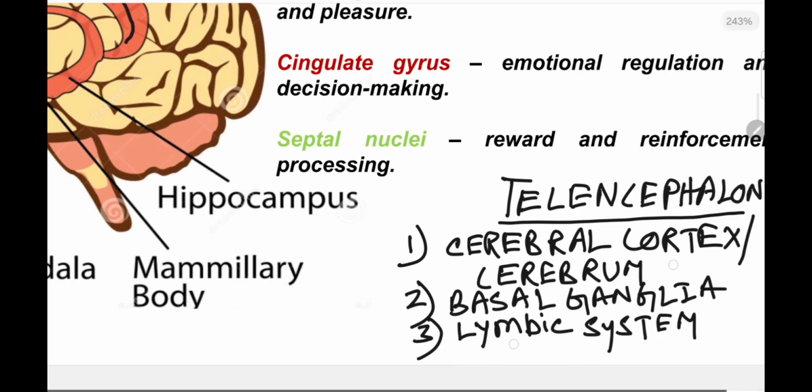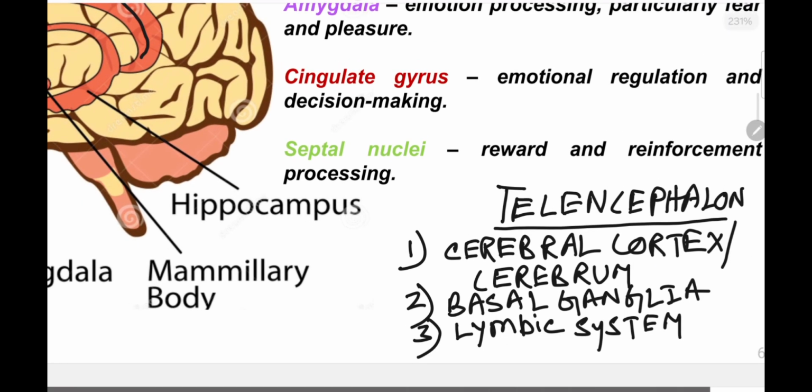So we have already seen what the cerebral cortex is. It is the outermost layer of the cerebrum.